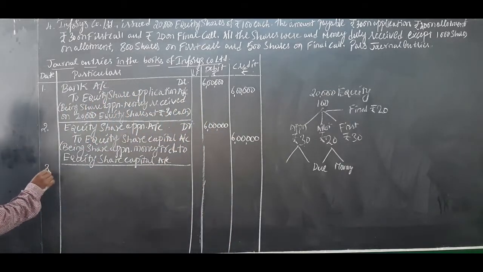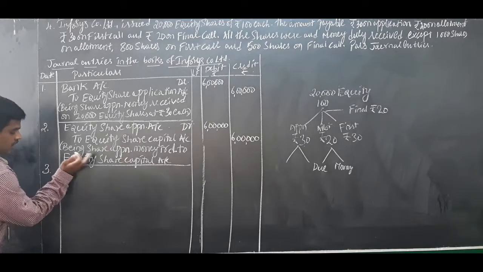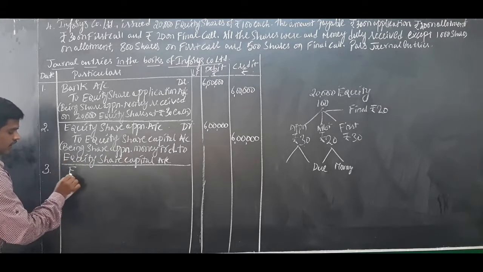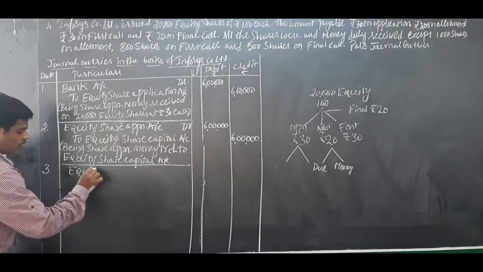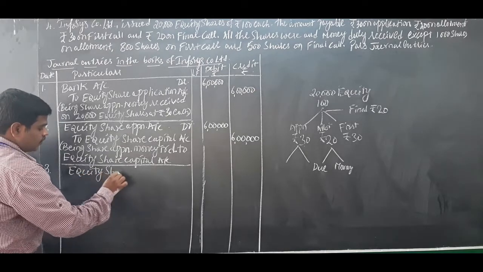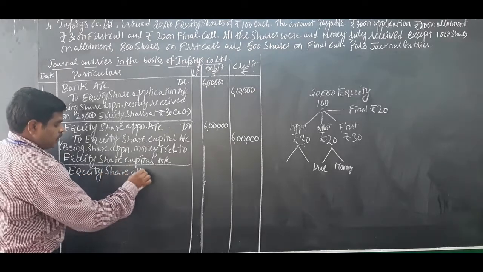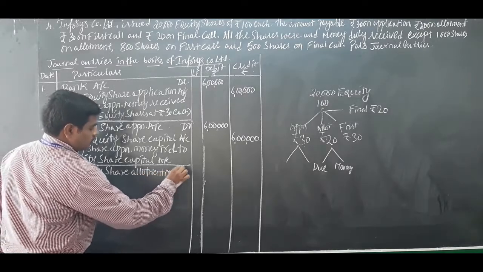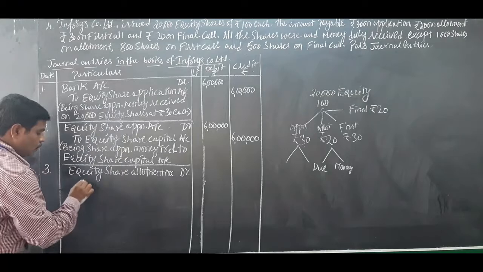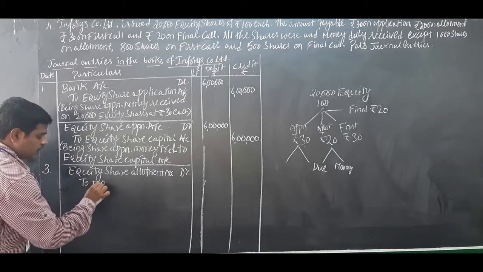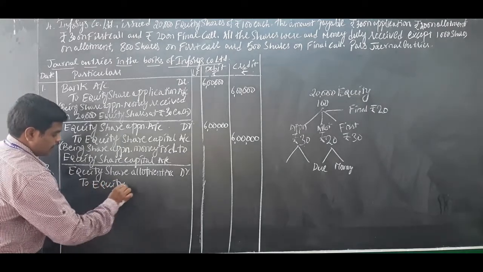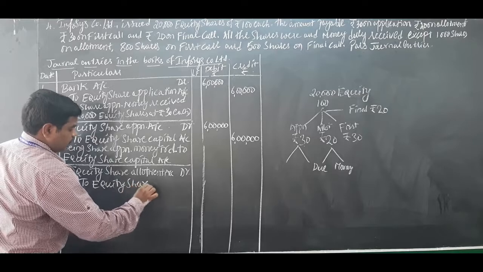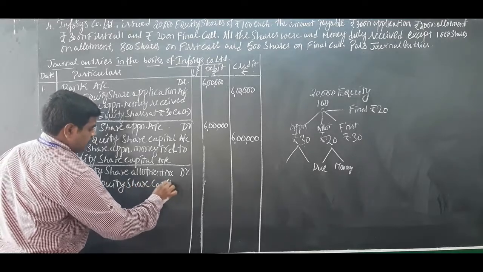Moving on to journal entry number 3 when allotment money is due. Equity share allotment account debit to equity share capital account.